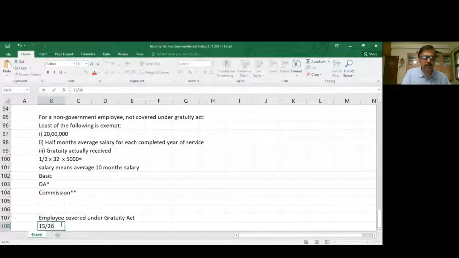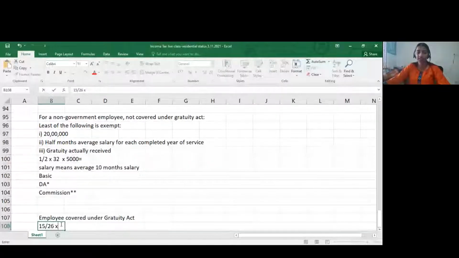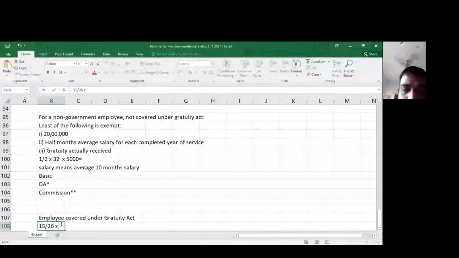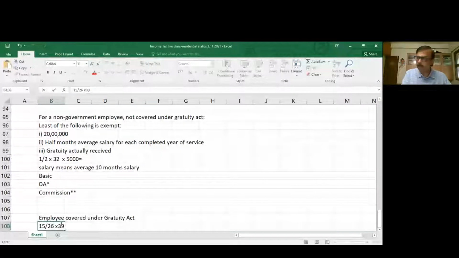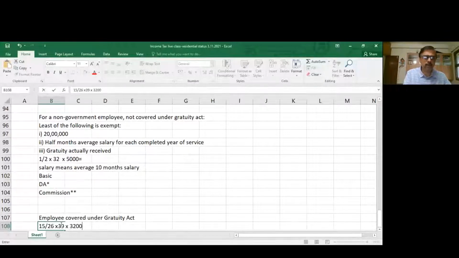15 by 26 into how many years of service he has put? 39 years. 38 and 8 means 39. Good. 39 into basic plus DA, last drawn basic and DA. Last drawn salary basic is 2,400 and DA is 800. 3,400. So what do you get?